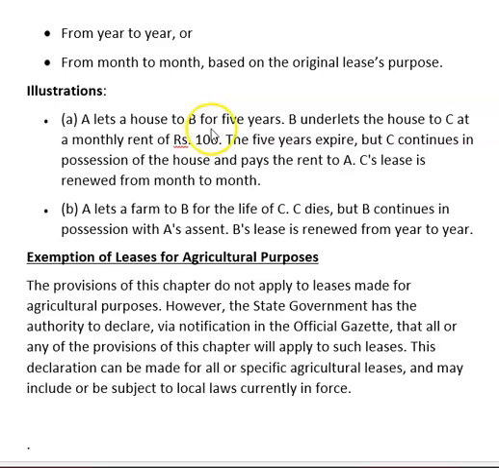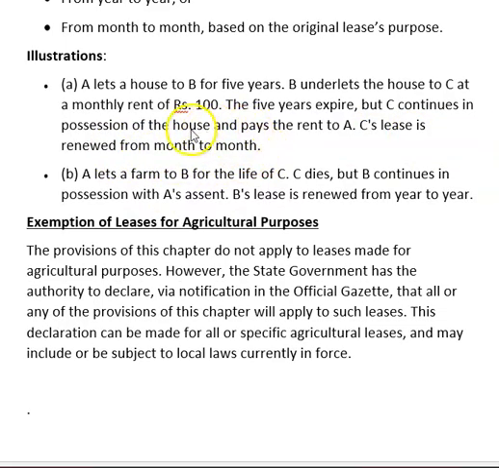A let a house to B for 5 years. B underlet the house to C at the monthly rent of ₹100. The 5 years expire, but C continues in possession of the house and pays the rent to A. So the lease is renewed from month to month. Hope this example is clear.